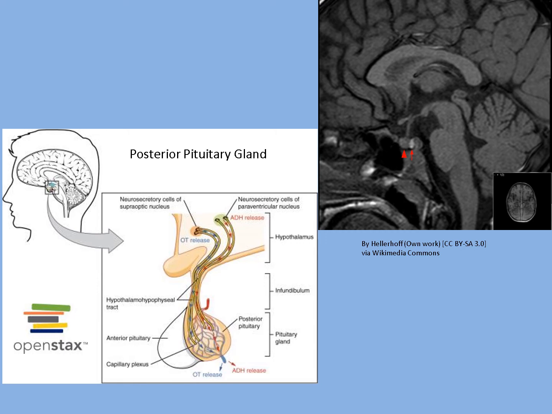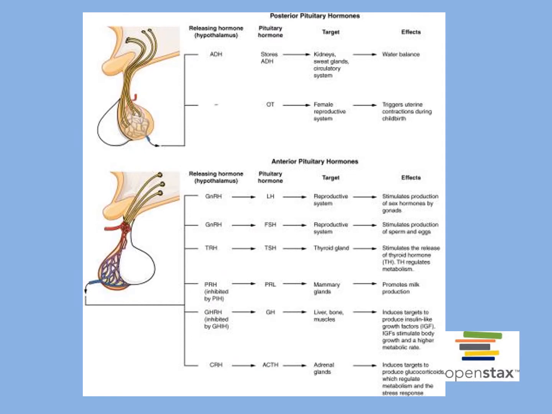Oxytocin is one of the few hormones that creates a positive feedback loop. ADH acts on the kidney to facilitate the reabsorption of water into the blood. Later in the unit, additional time will be spent learning the hormones of the pituitary gland. A trick to remember the anterior hormones is flat pig without the I. That stands for follicle-stimulating hormone, luteinizing hormone, adrenocorticotropic hormone, thyroid hormones, prolactin, and the growth hormone.